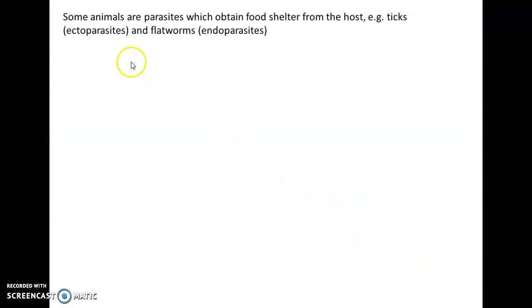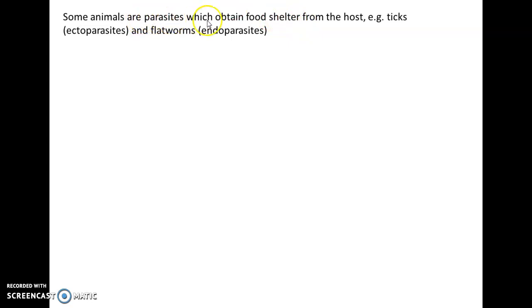Then some animals are parasites, right? Depending on the varieties of their mode of nutrition in animals. So some animals are parasites. So what are parasites? They depend on another host for their food as well as shelter. But in return, they do nothing good for them. They only harm them.